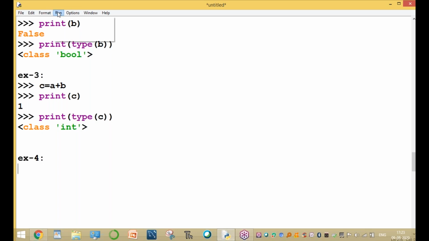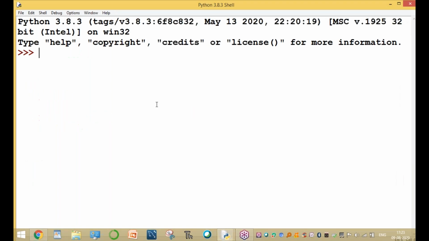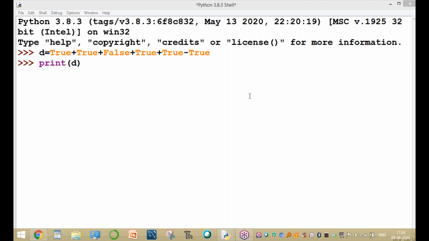another example. Assume that B equal to true plus false plus true minus 2. What is the value of D? What is the value of D? The T is capital, always capital. Normally T is small, but in Python T is capital.